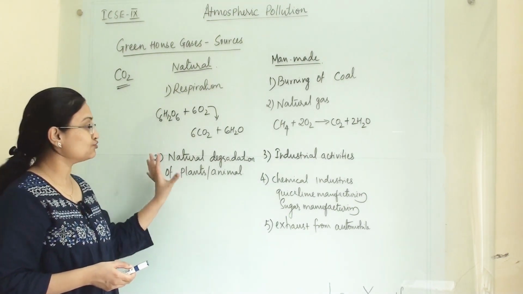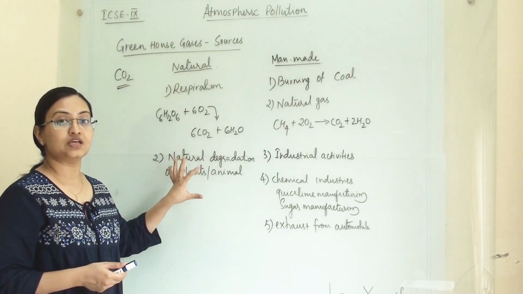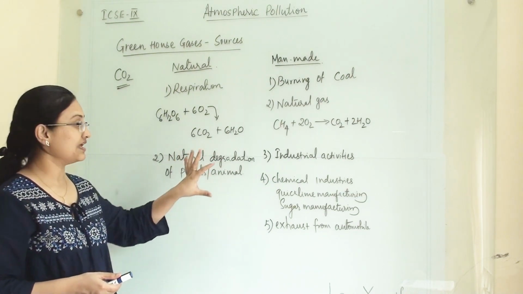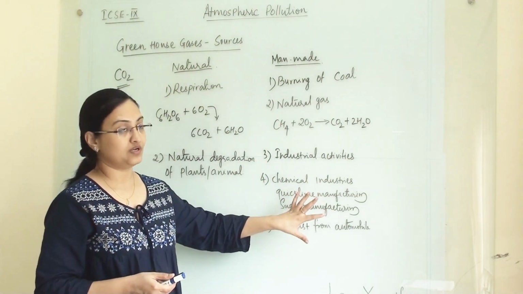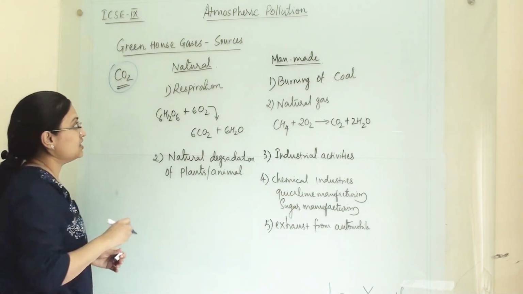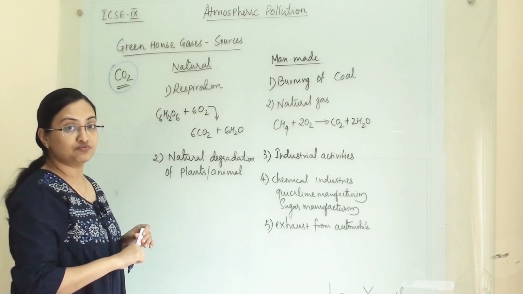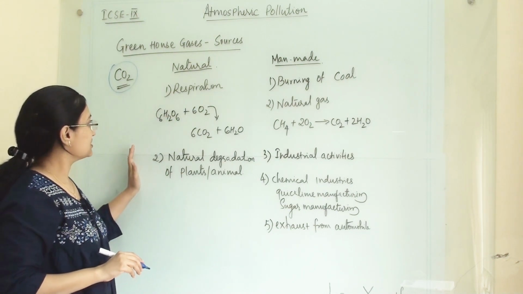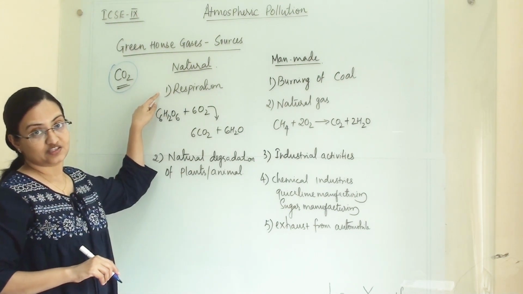Sources. So there are two major types of source. One is natural sources and the other is man-made sources. First we are discussing carbon dioxide. Under carbon dioxide, first we will discuss the natural sources. The first activity is respiration.